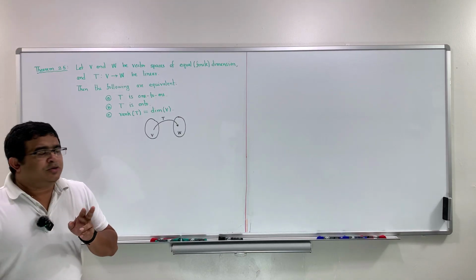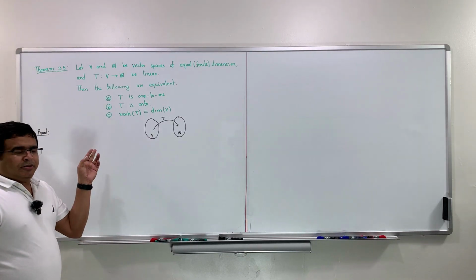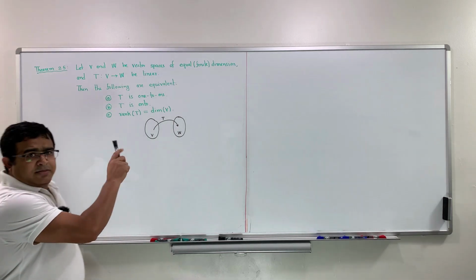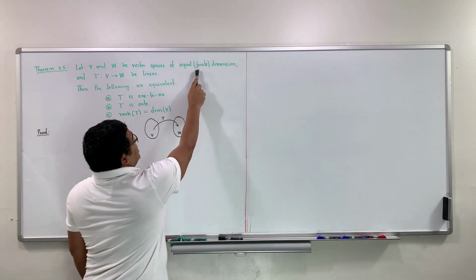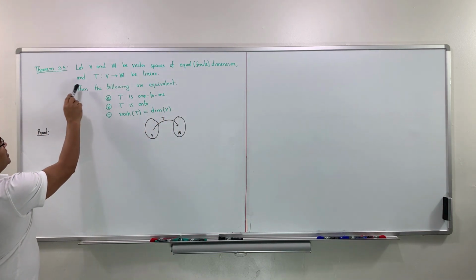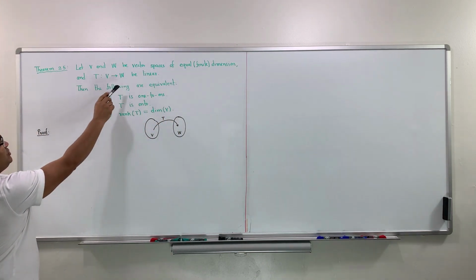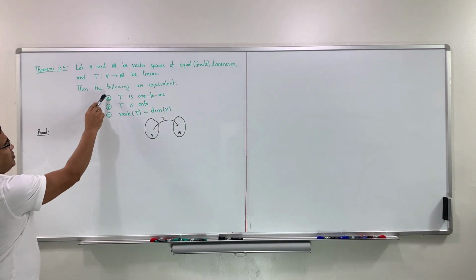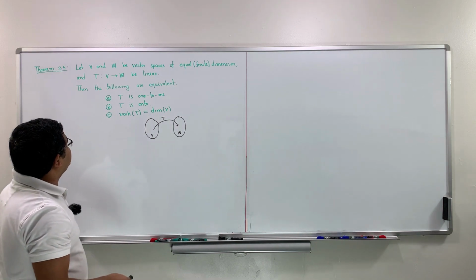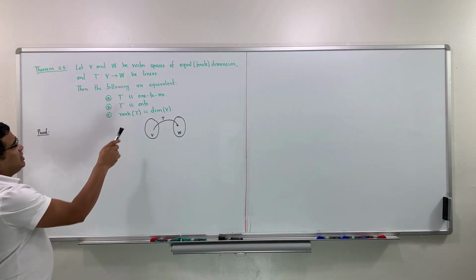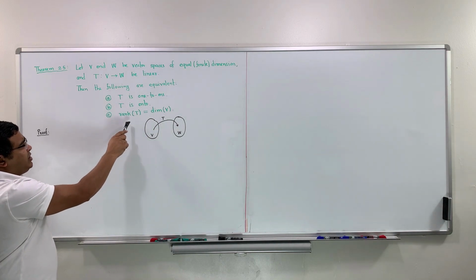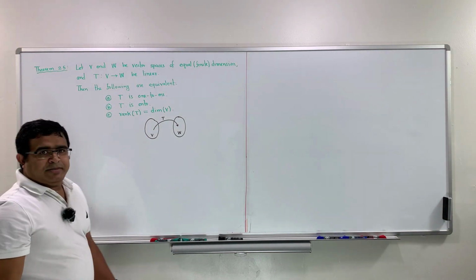So in this video we will discuss the proof of this theorem. If V and W are two vector spaces of the same dimension, but the dimension should be finite, and T is a linear map from V to W, then these following three statements are equivalent. The first statement says T is 1 to 1 if and only if rank of T is equal to dimension of V.